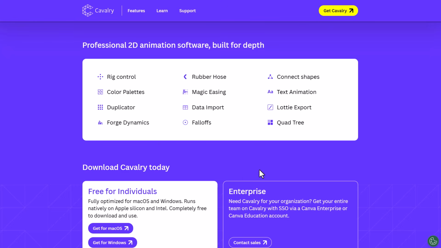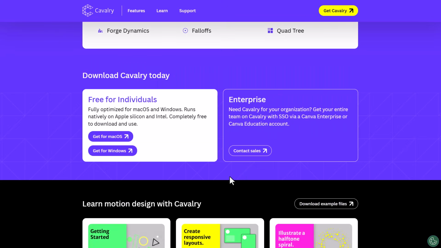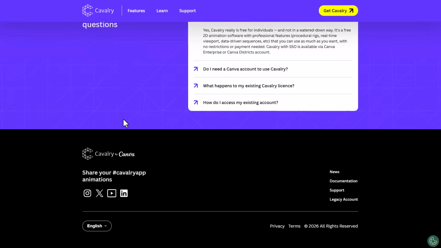And some of the cool ones include the duplicator, the rig control, the rubber hose, which is more or less a plugin that you would have to pay for if you're using After Effects. Now we've got text animation, connect object, magic easing, data imports in case you like to bring in spreadsheets, roll-offs, which is pretty useful. And we've also got the quad tree. So lots of cool stuff are available right here. So if you'd like to get this for Mac or Windows, you can come through and check it out.